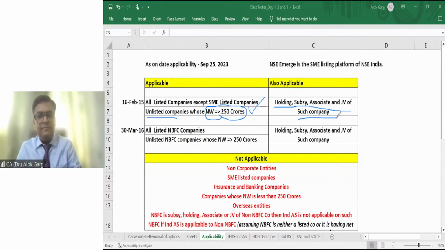Is that clear? And it is good also, na? Because for the purpose of consolidation, Reliance is required to have the subsidiary's Ind AS accounts, right?